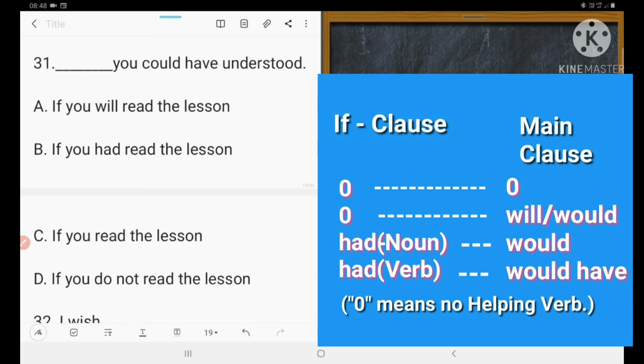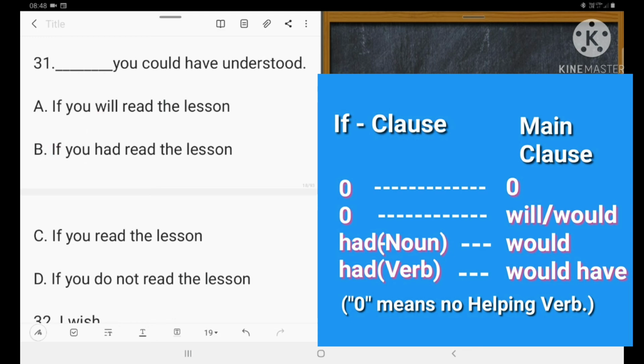If you read the lesson, it is wrong because there is no had. If you do not, this is wrong. So the right answer is B, 31B. Yes. The had is the head verb here in B, and that is right.